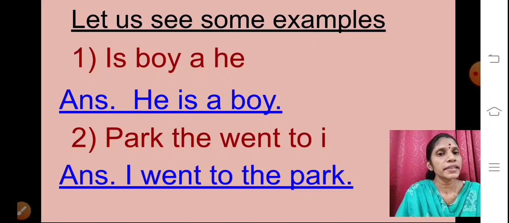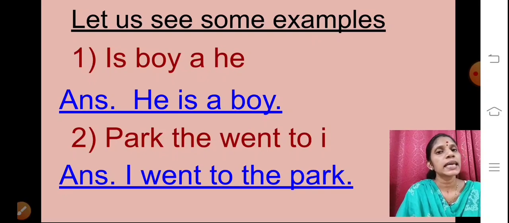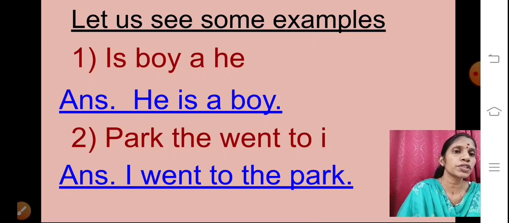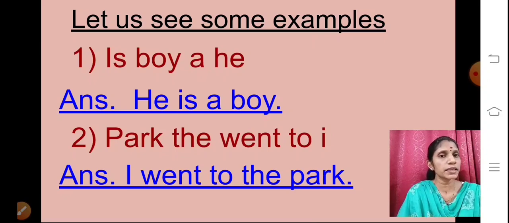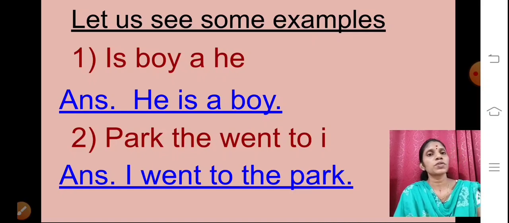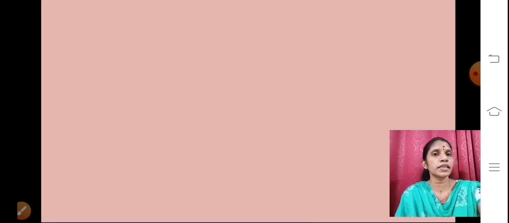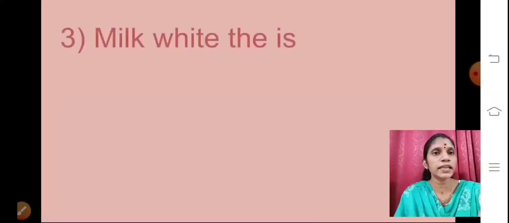Again here you can see I is capital, and after writing the sentence I have put a full stop. Always remember this: first letter capital and after writing, full stop.